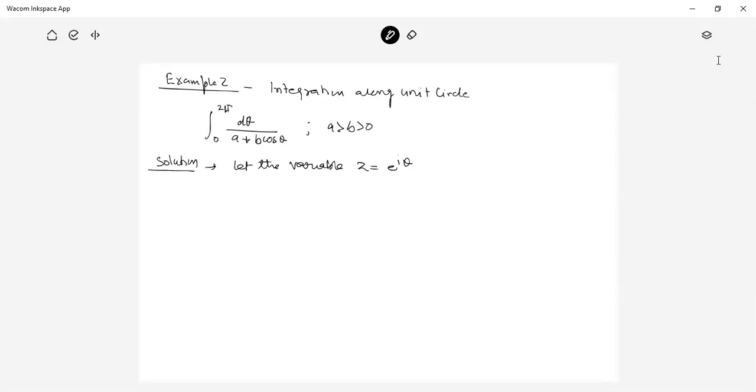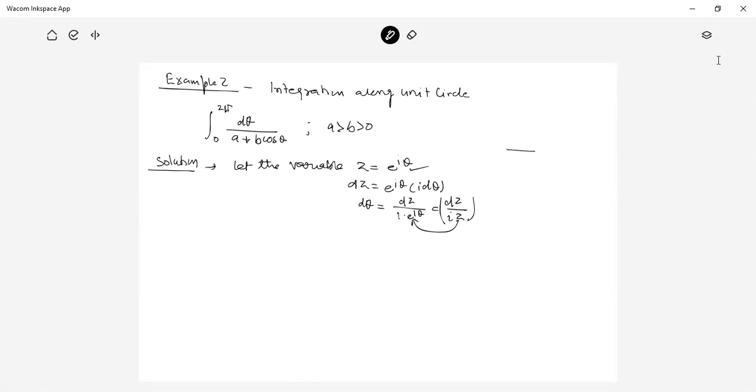So dz is equal to e raised to the power iθ times i dθ. So dθ is equal to dz upon i times e raised to the power iθ, that is dz upon iz, where e raised to the power iθ is equal to z.